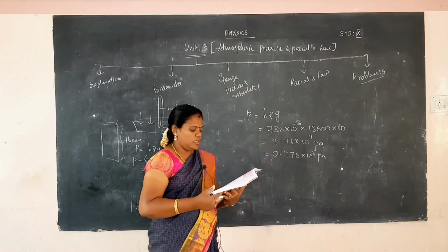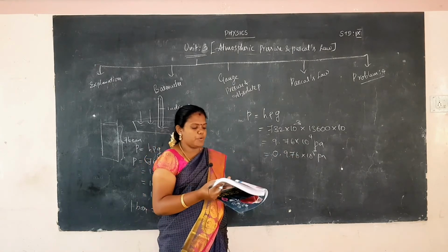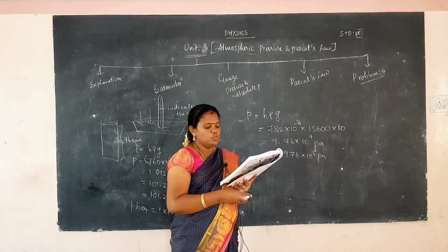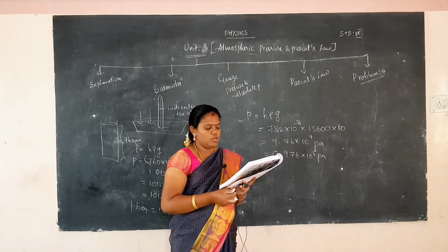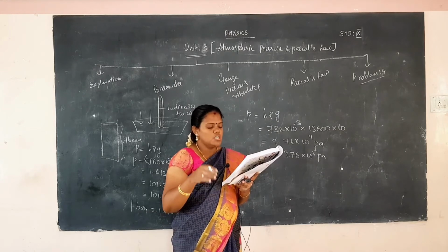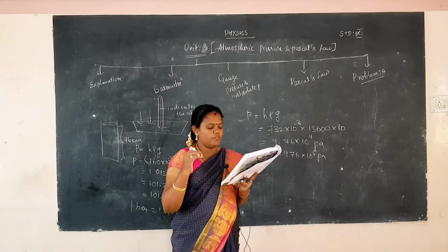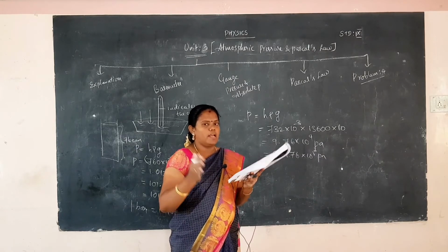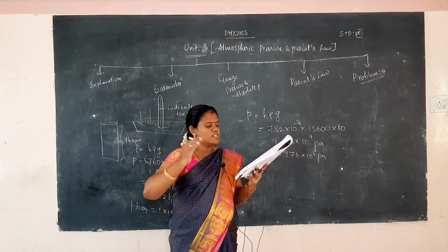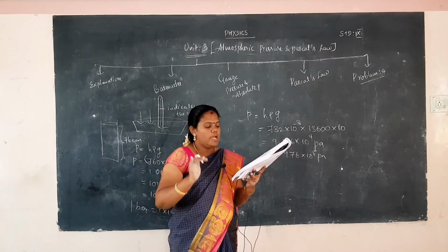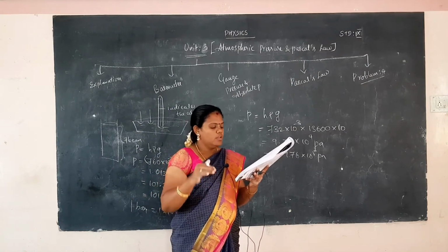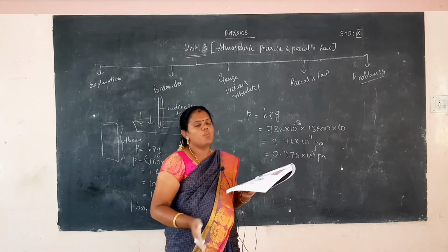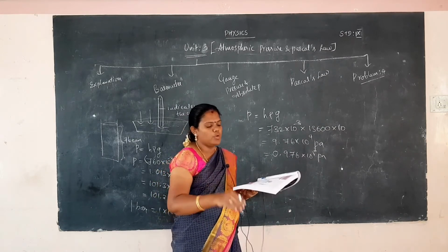And another problem, that is problem number 4. A hydraulic system is used to lift a 2000 kilogram vehicle in an auto garage. The vehicle sits on the piston of area 0.5 meter square, and force will be applied to a piston, in a hydraulic press. Two sides' area values will be given, and one weight will be given. We want to find out the other force. Weight is equal to the force. One force will be given, and the other force we want to find out.